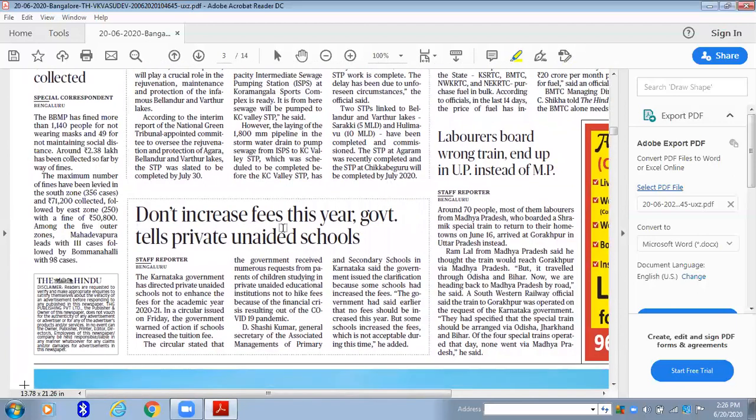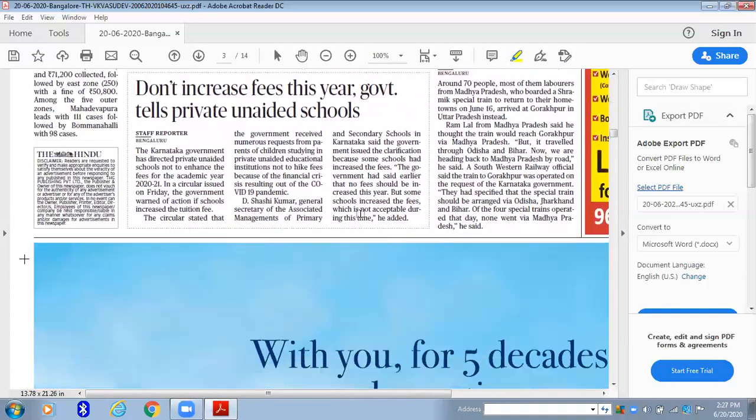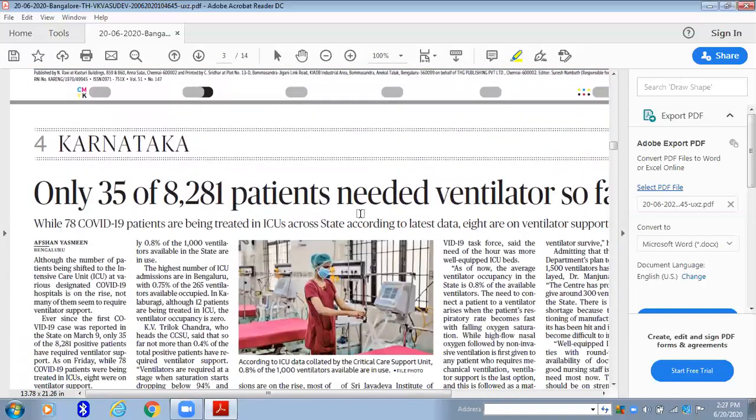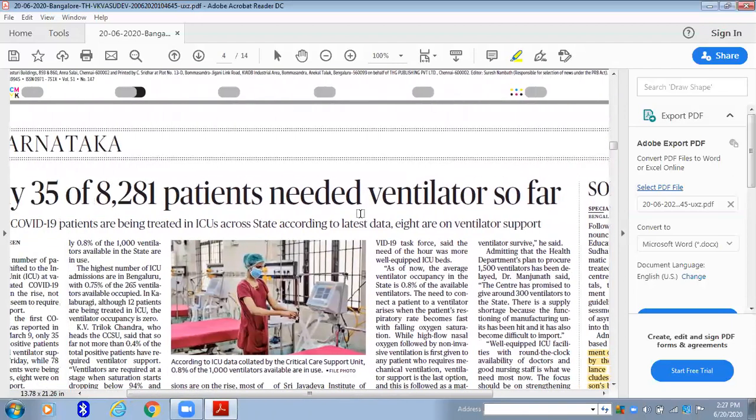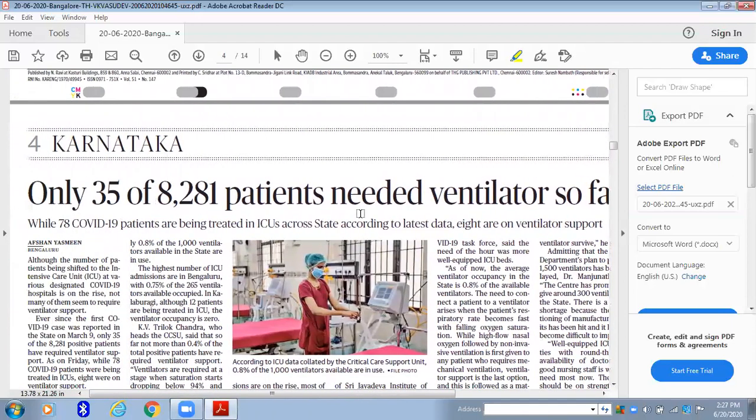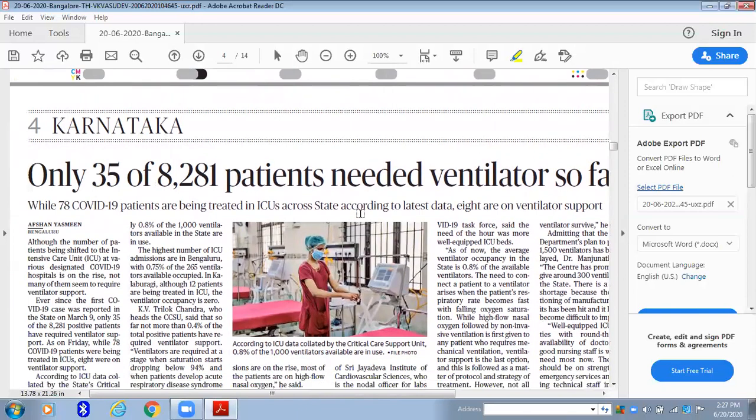Don't increase fees this year, government tells private unaided schools. Again, this is general government reporting. This doesn't have any relevance to your syllabus, so just straight away skip it. That's what I told you, only 2 steps. First, read the heading of the news item and see if there are any keywords that find mention in your syllabus. No, then move on to the second step. Whether overall it falls under any part of your mains syllabus, and will you get any 1 or 2 important lines. If no, then straight away move on to the next article.